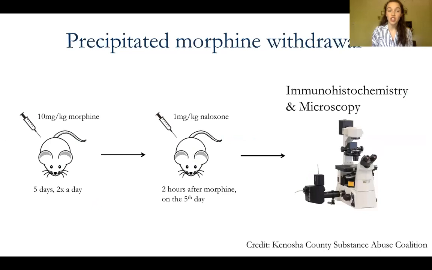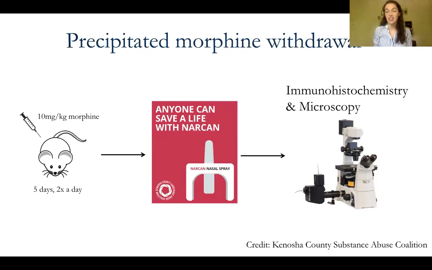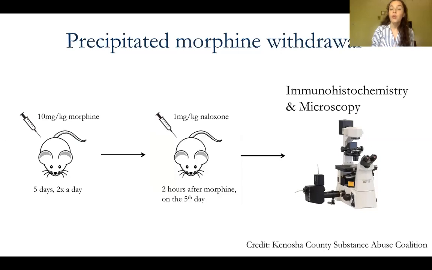To investigate the first question, we completed an experiment called precipitated morphine withdrawal. Precipitated morphine withdrawal is an experiment where a mouse is administered morphine for 5 days, 2 times a day. On the last day, the mouse is also given naloxone, which is a drug that you may have heard of, referred to as Narcan, this anti-overdose drug. Narcan prevents opioid binding to the opioid receptor, so it prevents any opioid action. When we give an animal naloxone, it causes the animal to immediately go into withdrawal. So we're able to evaluate and analyze this period of withdrawal.